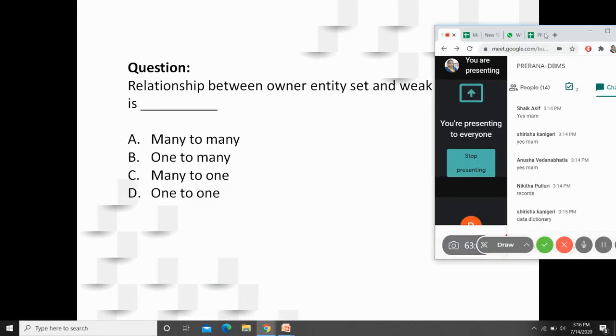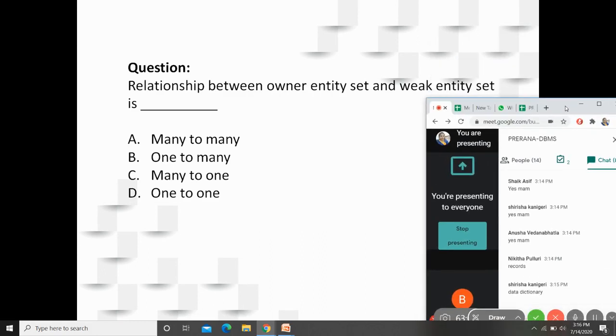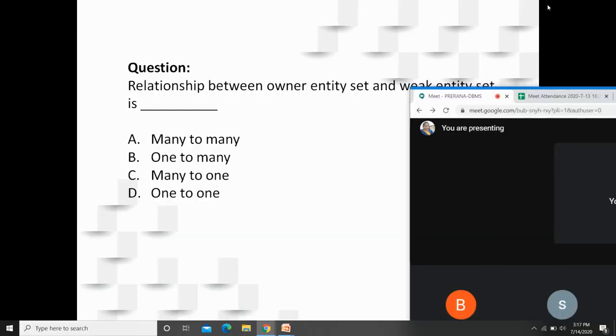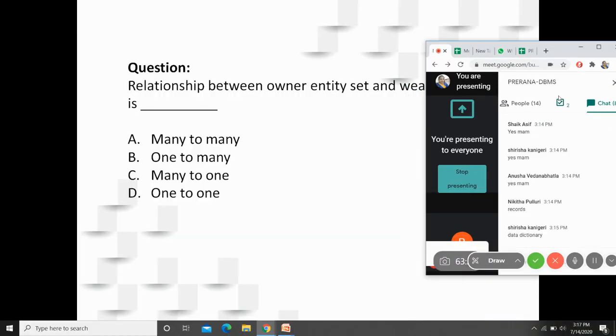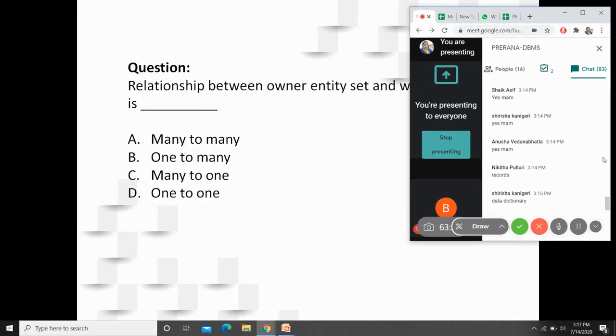Then a very simple question. Please try to answer. The relationship between the owner entity set and weak entity set is one to many, many to many, or one to one? Relationship between owner entity set and weak entity set.